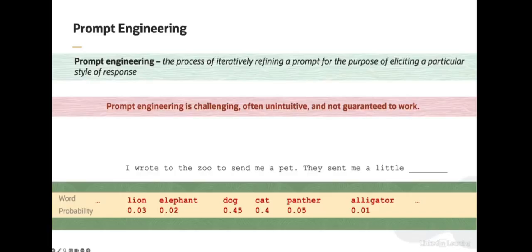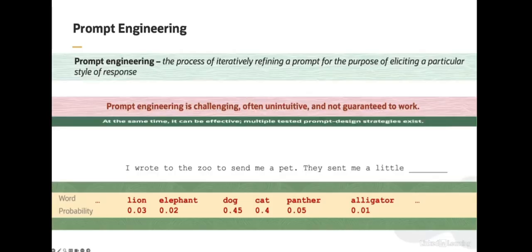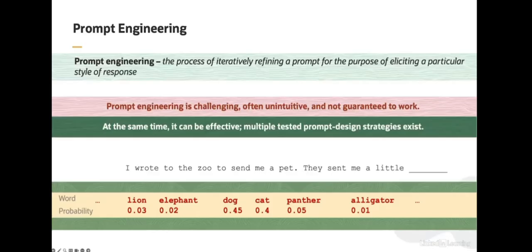I could rephrase the input. For example, I could say, "I wanted a pet, so I asked the zoo to send me one. They sent me a," and this could change the probabilities in ways that I can't predict. So, if you spend a lot of time prompt engineering, you may not end up discovering a prompt that works for you. But at the same time, there have been numerous anecdotal examples that prompt engineering works.